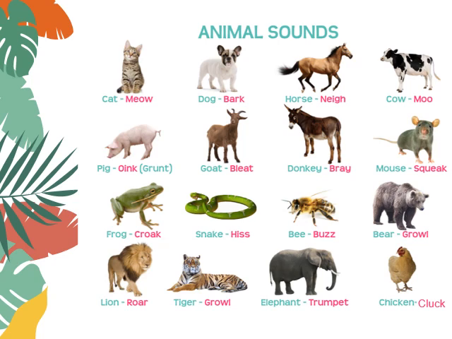From the figure, you can identify that the animals have different sounds. And you must have heard the sounds of these animals. You must have listened to the sound produced by a chicken or an elephant or a cat, snake. Now you can tell the name for the sound produced by these animals.